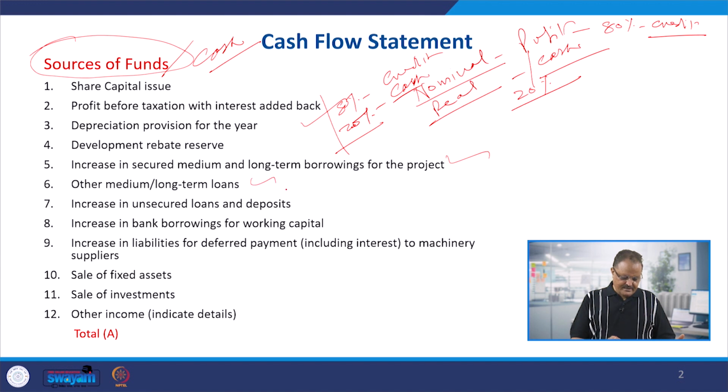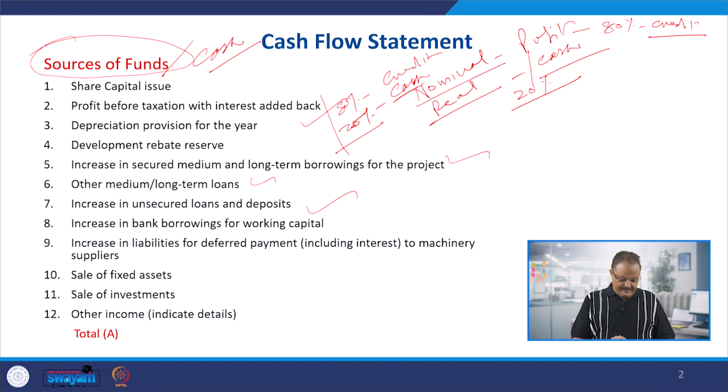Other medium and long term loans are also going to give you money. Cash is going to come to us, causing an inflow of cash, so this is going to be a source of cash. Increase in unsecured loans and deposits. If we raise any unsecured loan from banks, financial institutions, or from the public by issuing public deposits, that is also going to be another source of cash for us.